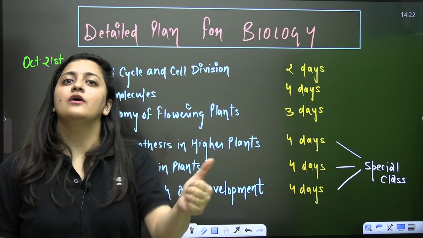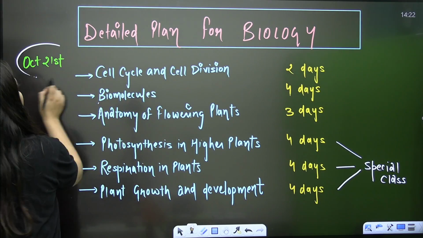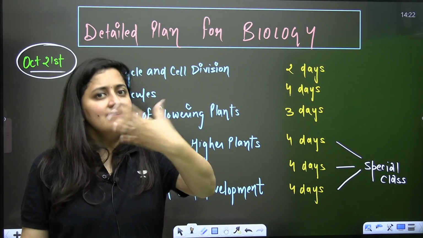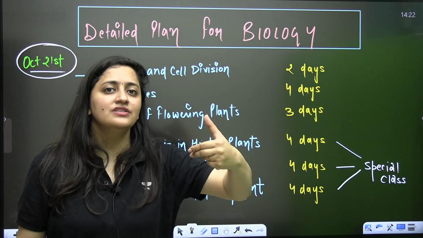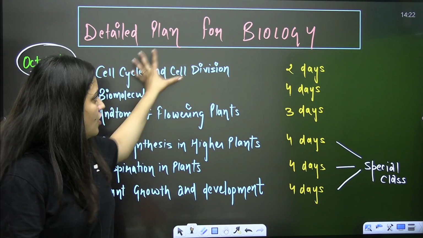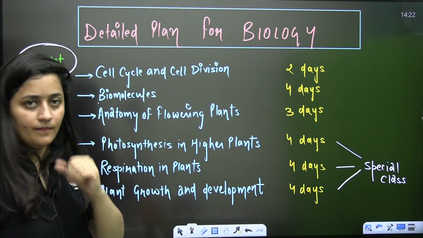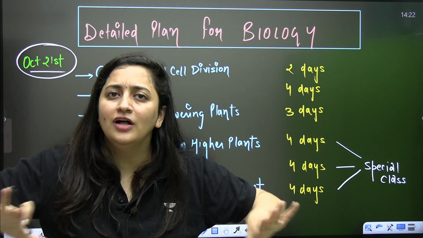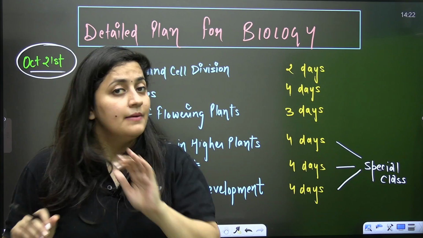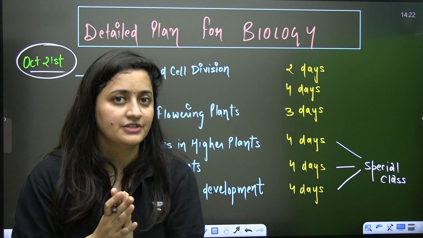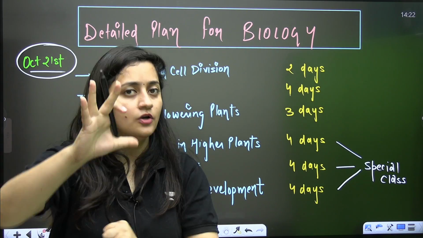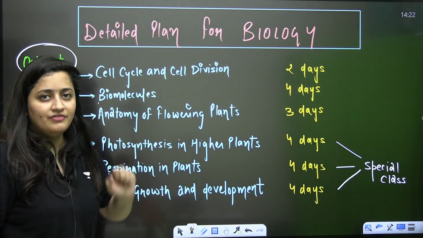In this strategy, I'm considering all other subjects as well. Let's say you are starting your preparation from 21st of October. This is what I'm assuming. Even if you are watching this video on 30th October, even on 1st November, accordingly you can follow. Now you should give time to all the 3 subjects equally. If you cannot, at least give time to 2 subjects every day. But you should not skip biology because it is 50% of your syllabus, and here you have to revise it again and again if you want to get good marks. So every day you should give time to biology.